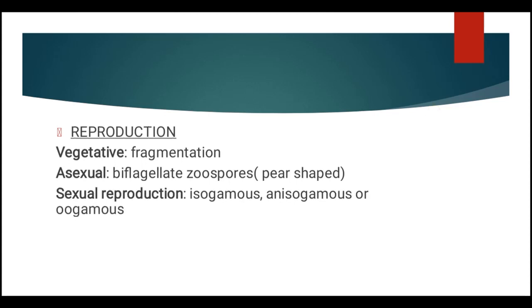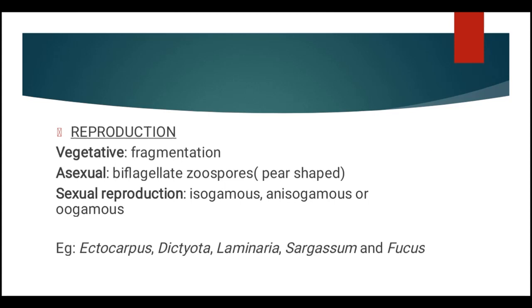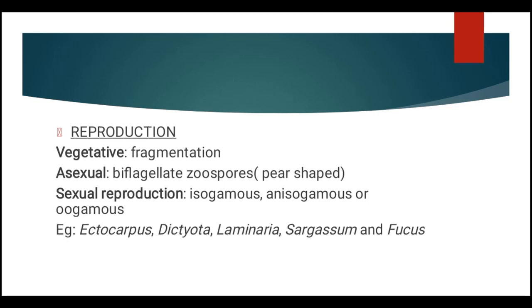Sexual reproduction may again be isogamous, anisogamous, or oogamous. In the case of oogamous species, the union of gametes may take place in water or within the oogonium. The gametes are pyriform or pear-shaped. The common forms are Ectocarpus, Dictyota, Laminaria, Sargassum, and Fucus.